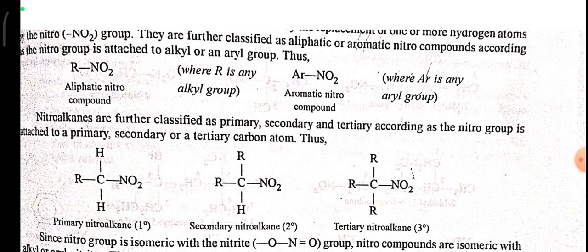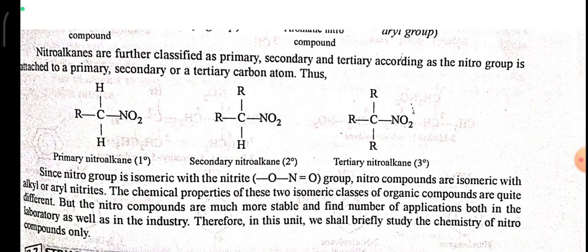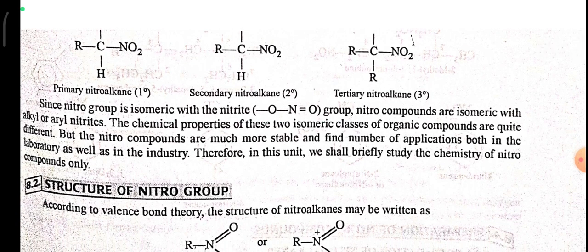Nitroalkanes are further classified as primary, secondary and tertiary according as the nitro group is attached to a primary, secondary or a tertiary carbon atom. Thus, primary, secondary and tertiary nitroalkanes have the structures RCH2NO2, R2CHNO2 and R3CNO2 respectively.